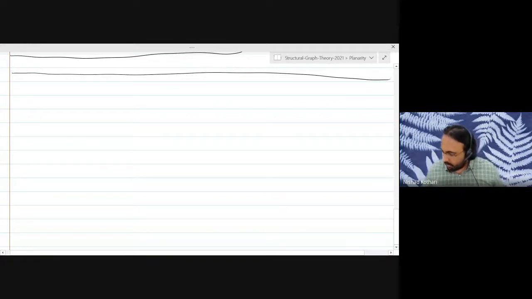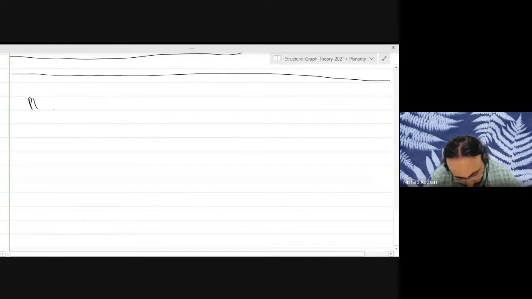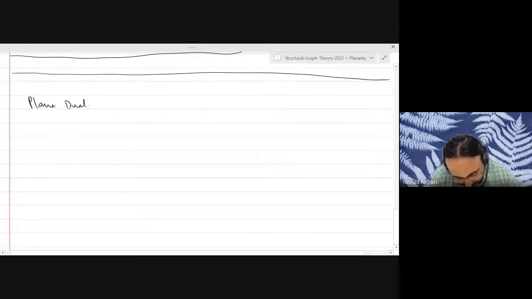Okay, so if not, I want to relate plane duality with edge contraction and deletion. Okay, and you will see why we are doing that. We will relate that to non-separability of graphs.